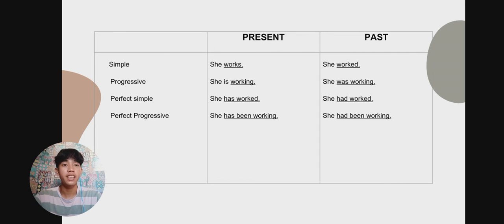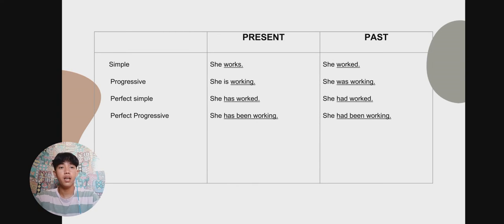So she works, and the past is she worked. It is obvious because it is a past tense word which has ed added. In the progressive, she is working. The working is from the ing form in non-finite verb form. And the past tense of progressive is she was working.